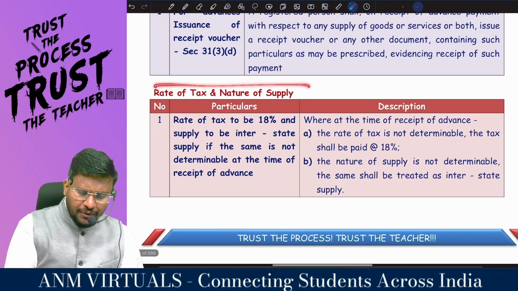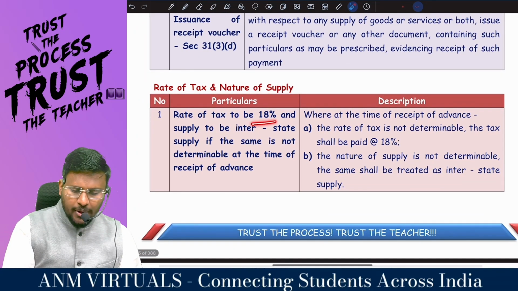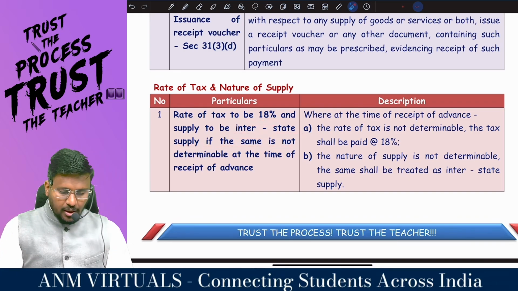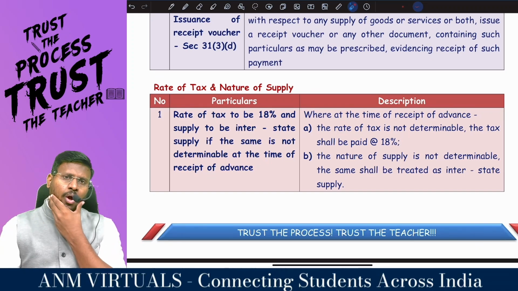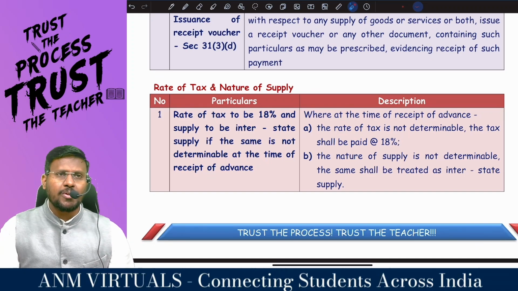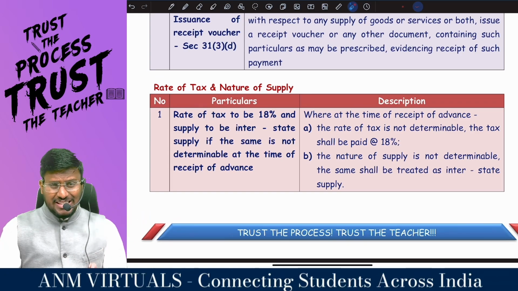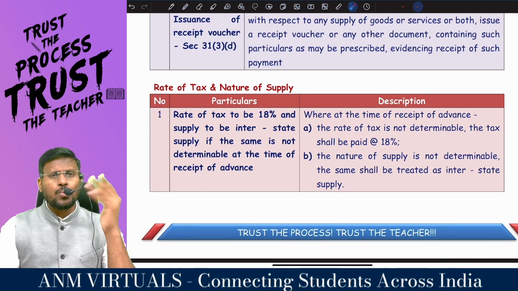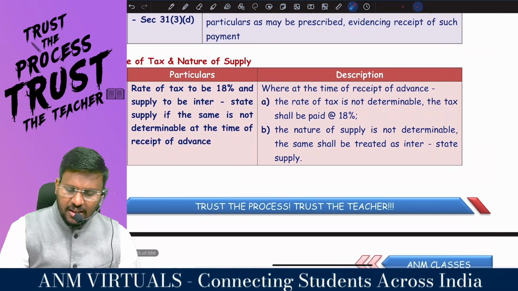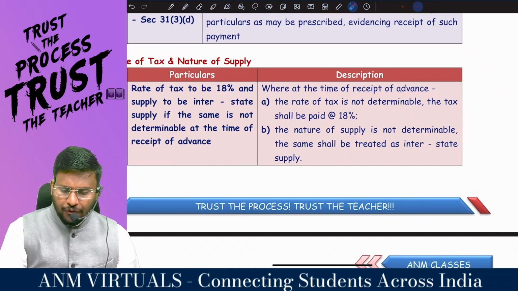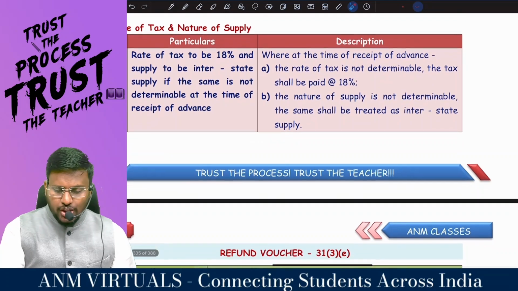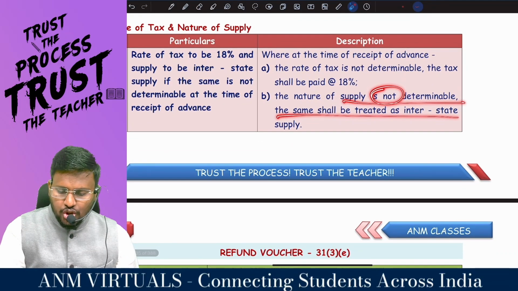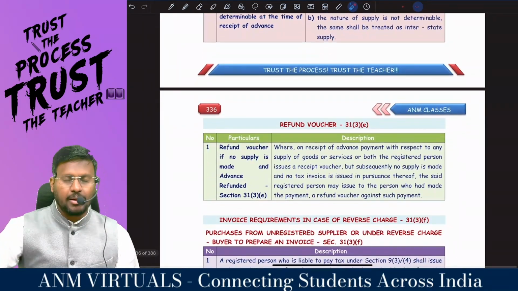Sir, what is the rate of tax and nature of supply? Rate of tax to be how much percent, and supply to be what state supply, if the same is not determinable at the time of receipt of advance. At the time of receipt of advance, sir, I don't know what the rate of tax is, and I don't know whether it is intra-state supply or inter-state supply. Where at the time of receipt of advance the rate of tax is not determinable, tax shall be paid at 18 percent, and where the nature of supply is not determinable, the same shall be treated as inter-state supply.